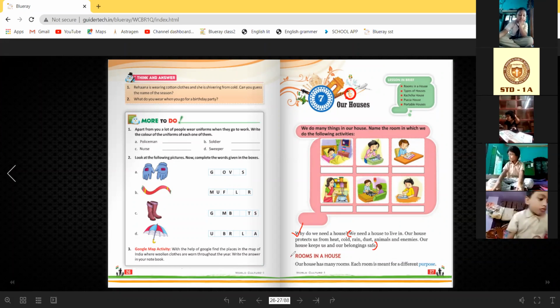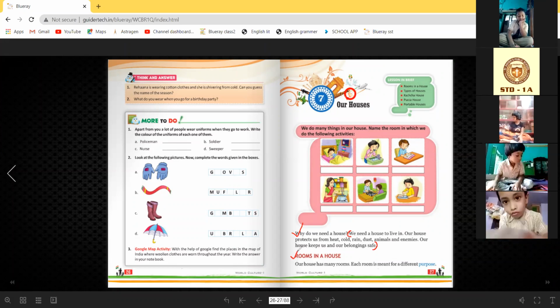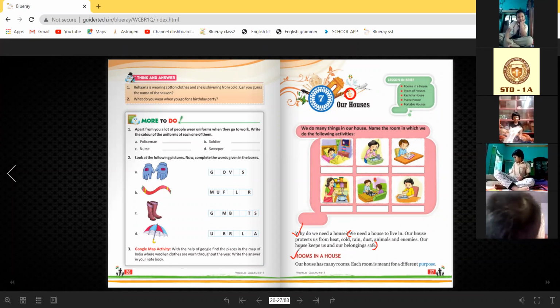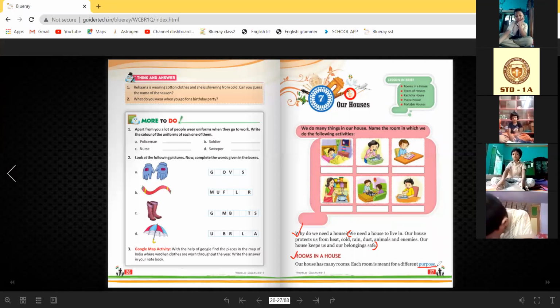Now we are going to learn rooms in a house. You also live in a house and you know that in your house there are different types of rooms according to their purpose. Each room is meant for a different purpose. Purpose means for a particular work.